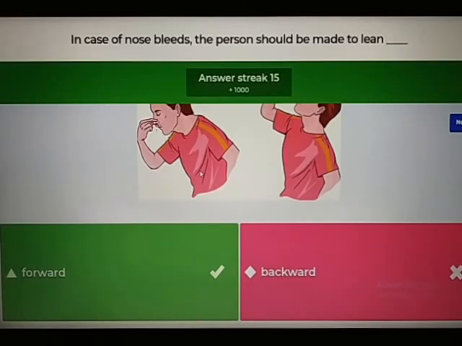Children, in this case, the person should sit upright leaning forward but not backward, so that the person does not swallow the blood, right? The person should be made to sit upright, lean slightly forward and breathe through the mouth, holding the tip of the nose.